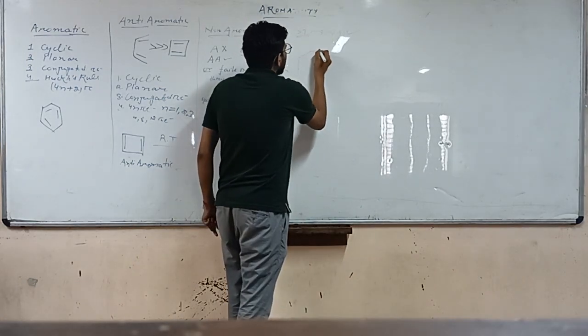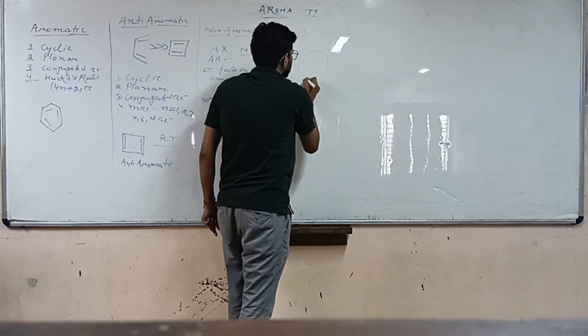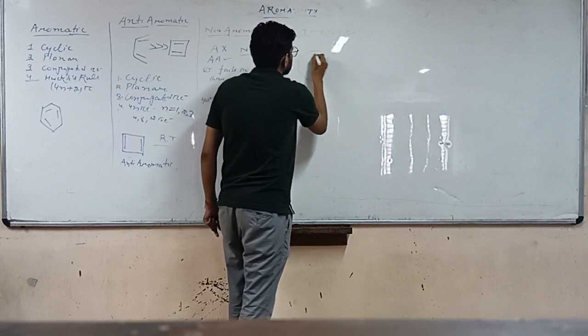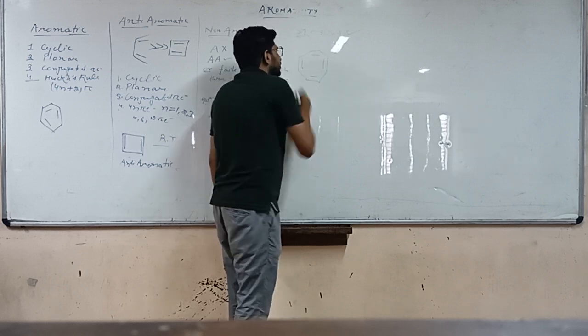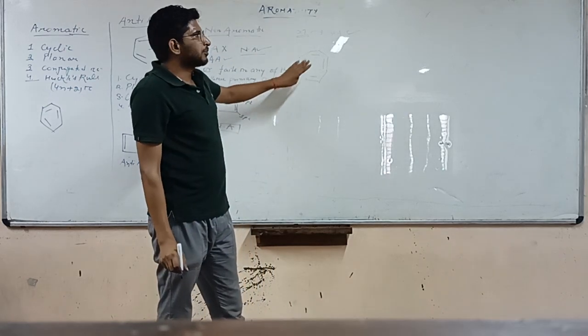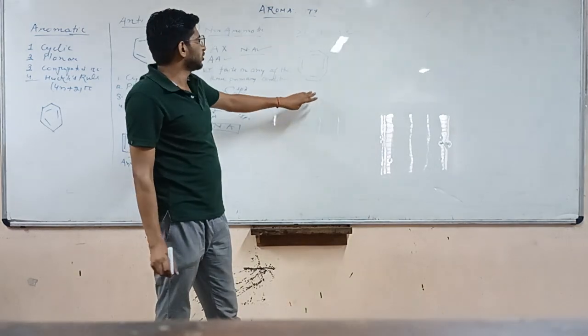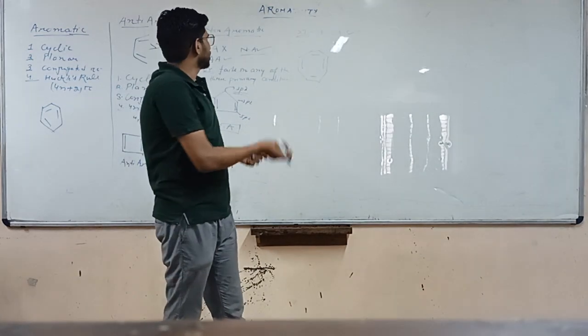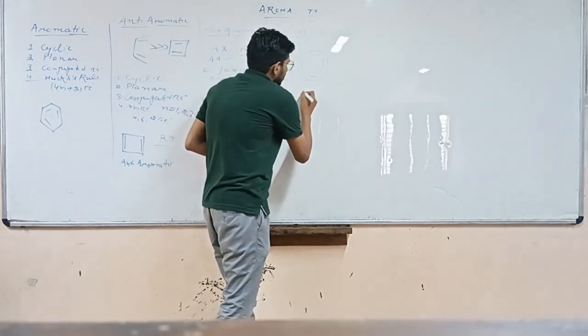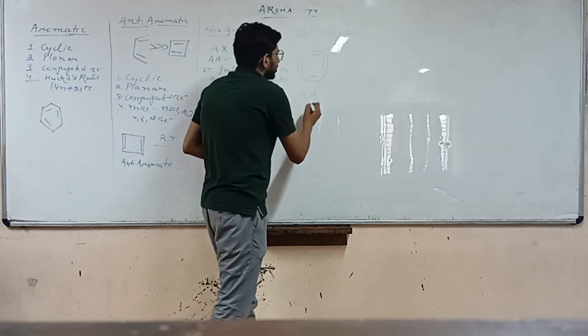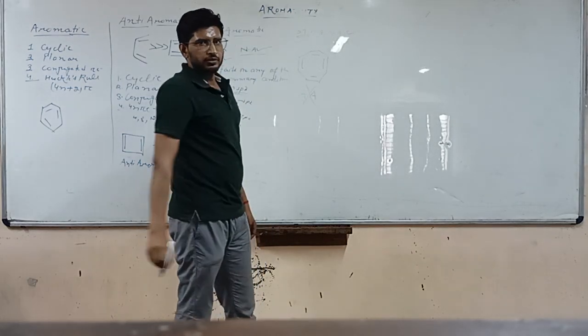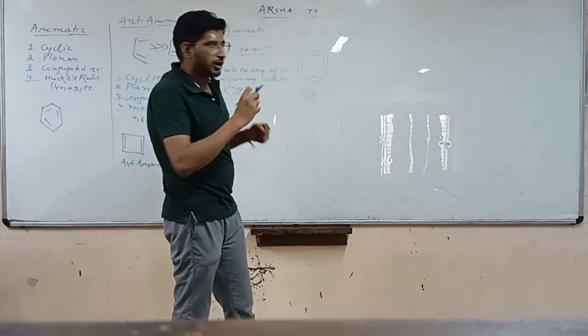We take an 8-membered ring. So let's check. It is cyclic, planar, having 4n pi electrons and conjugated pi electrons. So it falls in the category of anti-aromatic. So you mark this answer as anti-aromatic. But actually this is wrong. This compound is found to be non-aromatic.